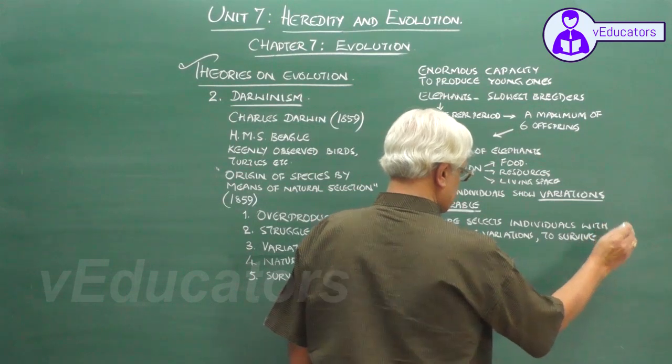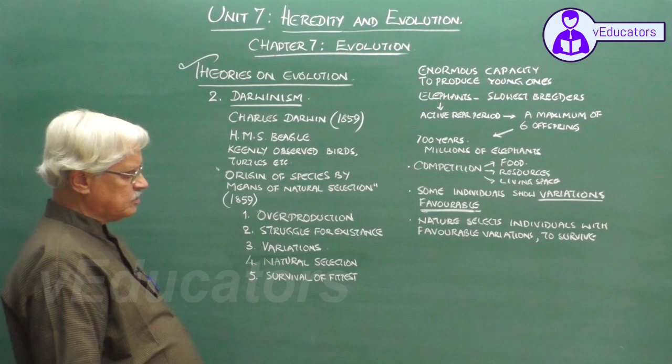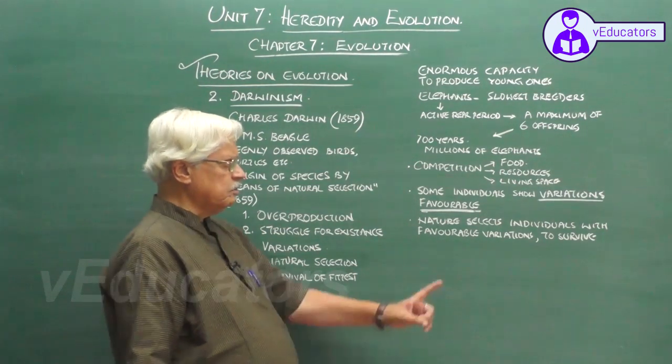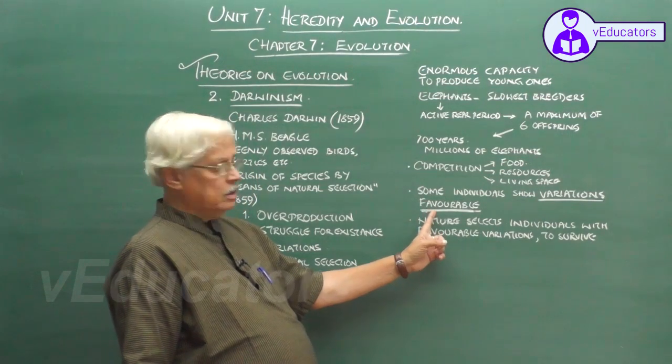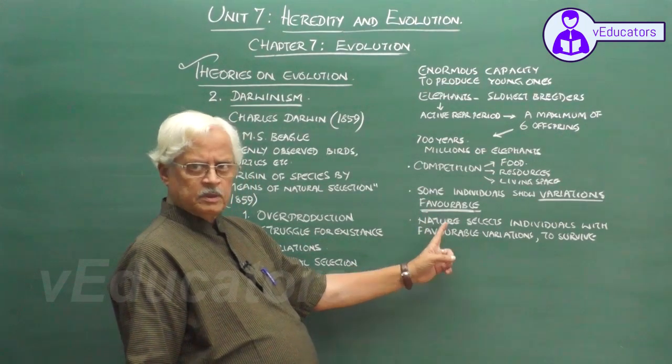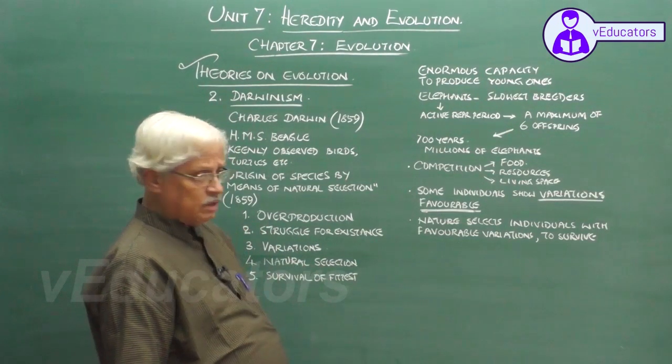So individuals which have not developed variations, or individuals which have developed variations that are not favorable may not be selected by nature, may not survive also.